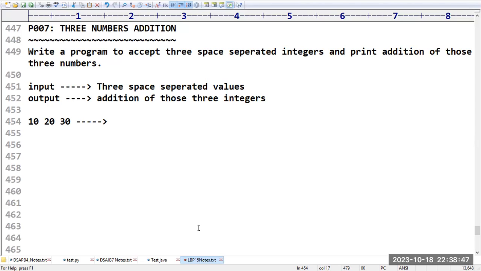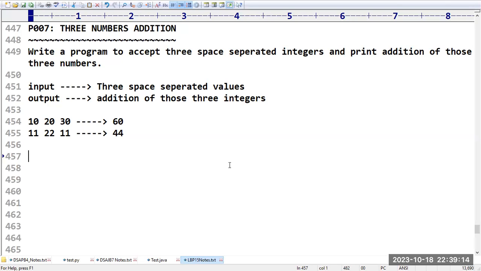So what is the result that we are expecting? 10 plus 20 will become 30. 30 plus 30 will become 60. Like this we are going to get. Suppose if the input is 11, 22 and then 11, what output are we going to get? 33 plus 11, 44 we are going to get. So how can we implement this program?